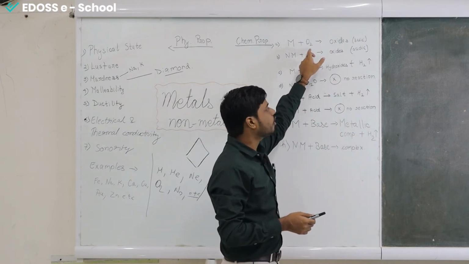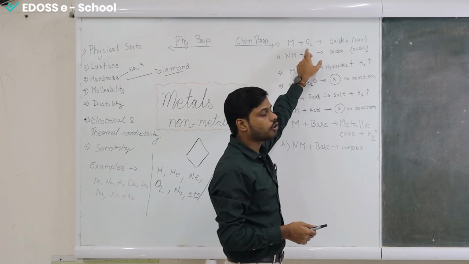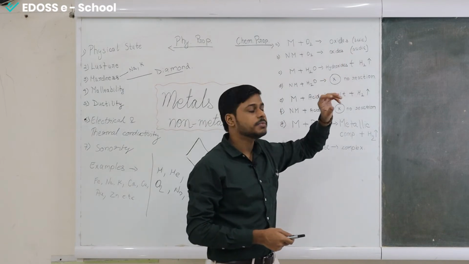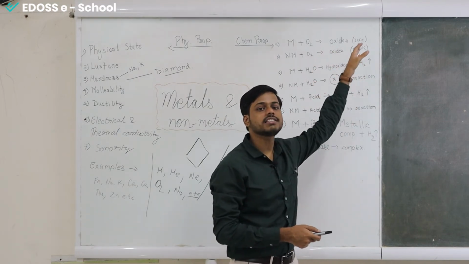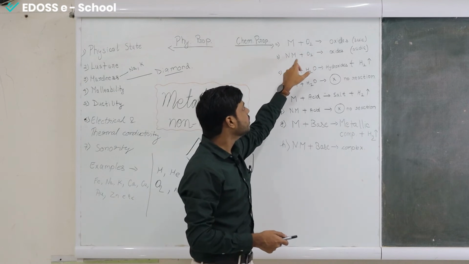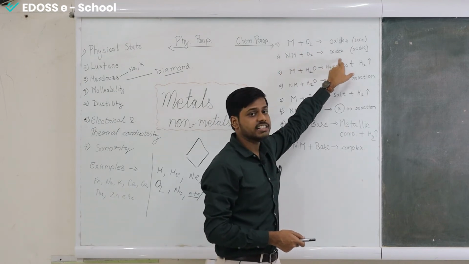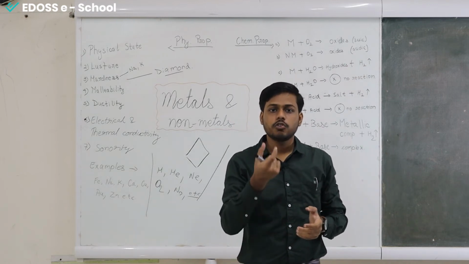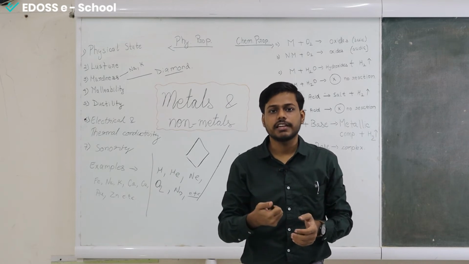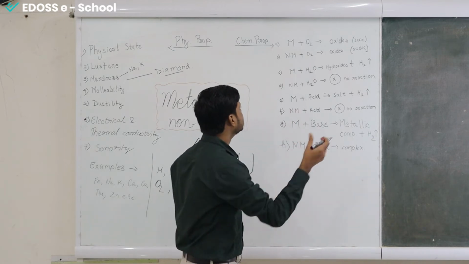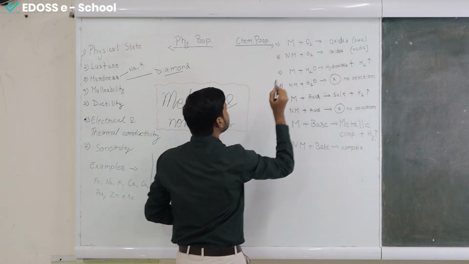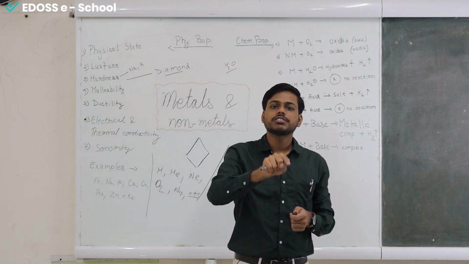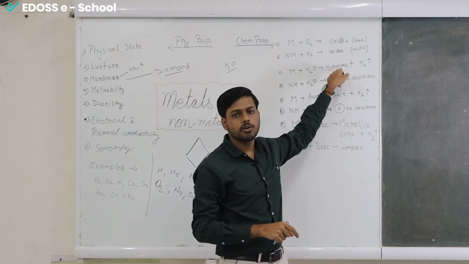So how do metals react with oxygen? When metals are reacting with oxygen, they form oxides, and in the bracket I have written basic. This means that the oxides that are being produced are basic in nature, okay. Non-metals when they react with oxygen also produce oxides, but they are acidic in nature. तो ये कैसे डिसाइड करेंगे कि जो ऑक्साइड फॉर्म हुआ, वो एसिडिक है या फिर बेसिक है? For this what we need to do is, पहले हम लोग इस ऑक्साइड को लेंगे and we will add water to it, okay. जब वाटर को ऐड करेंगे then hydroxide will be formed. Hydroxide you can see is written over here.